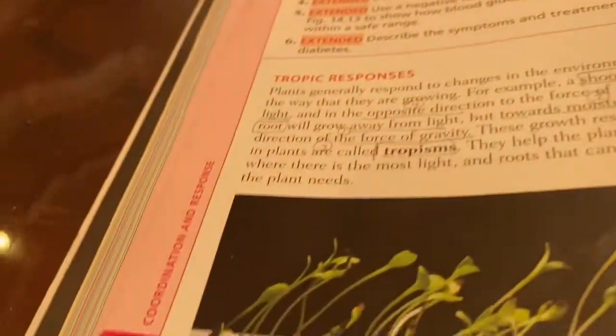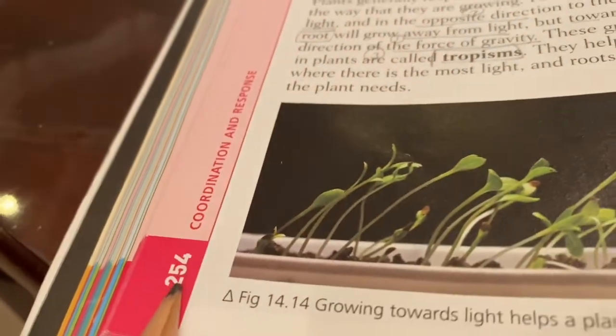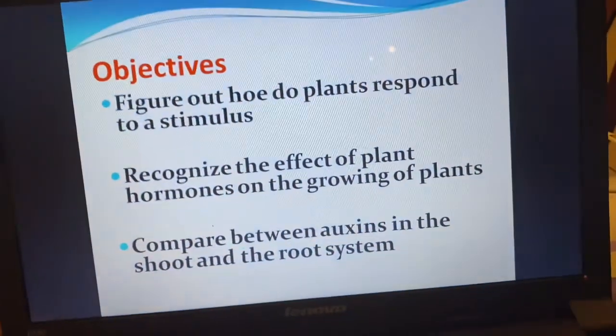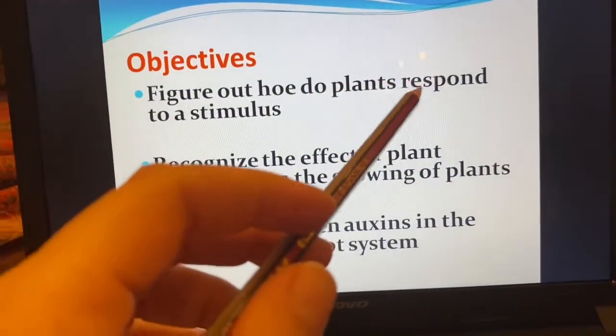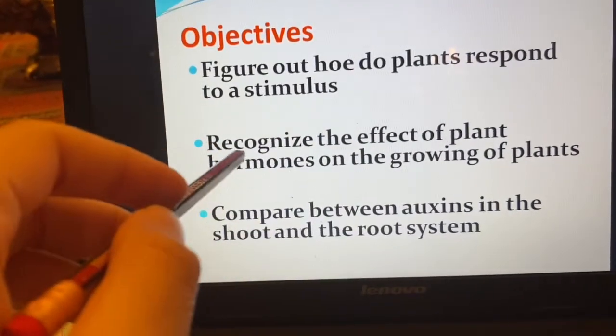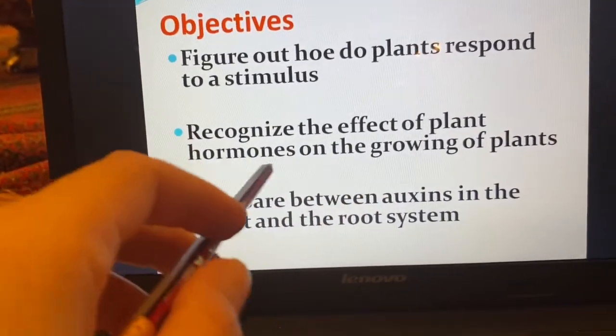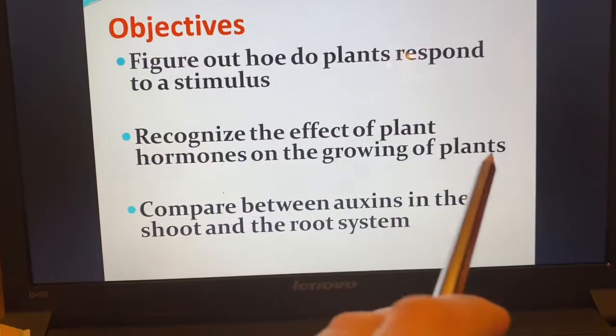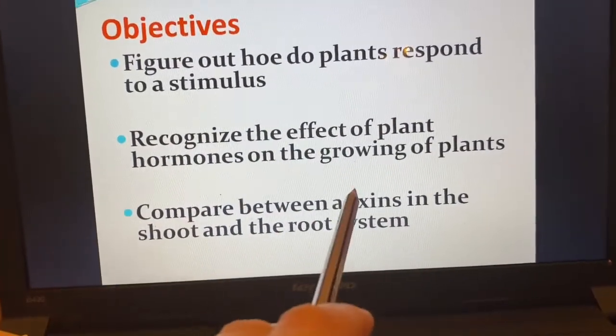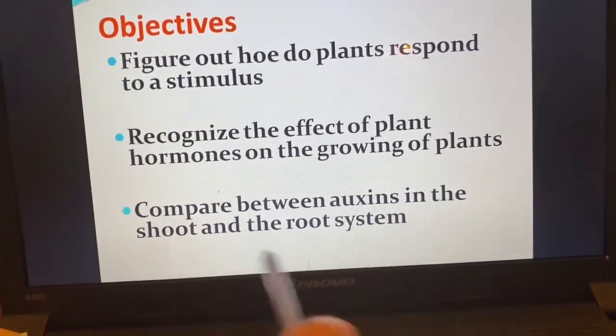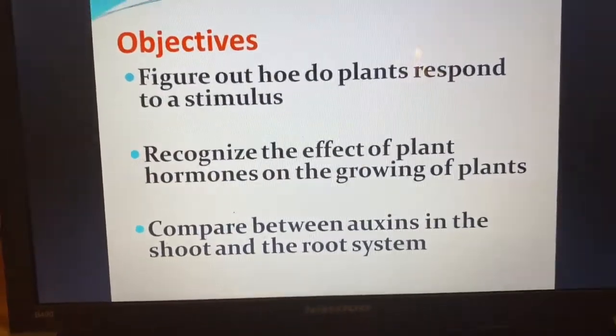You will find this in page 254. Okay, our objectives for today, we will figure out how plants respond to a stimulus, recognize the effect of plant hormones on growing of plants, and compare between auxins, رح نعرف إيش يعني auxins, in the shoot and the root system.